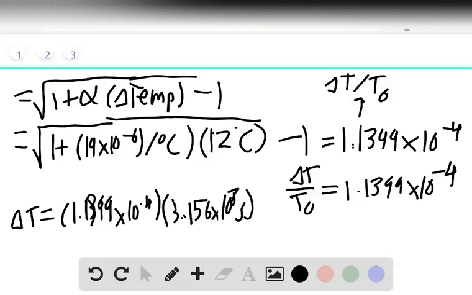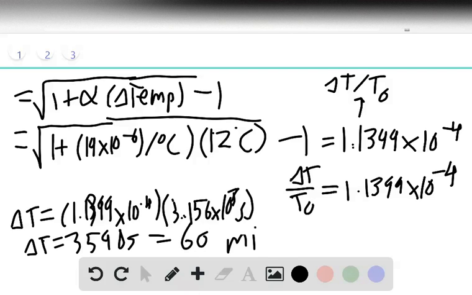Plug that into your calculator, and you get delta T equals 3,598 seconds. If you divide that by 60, you get about 60 minutes. So the clock loses about 1 hour every year.